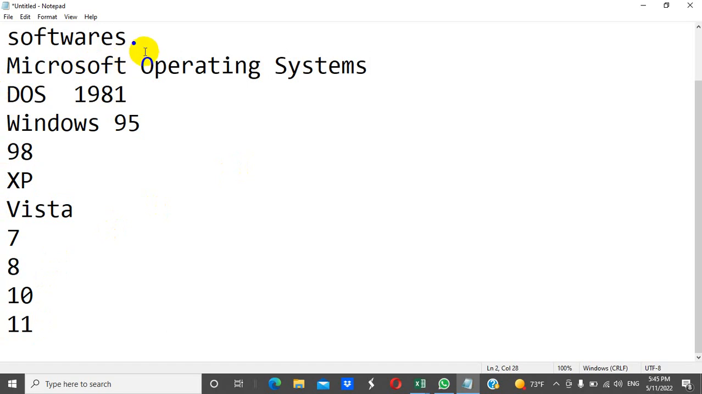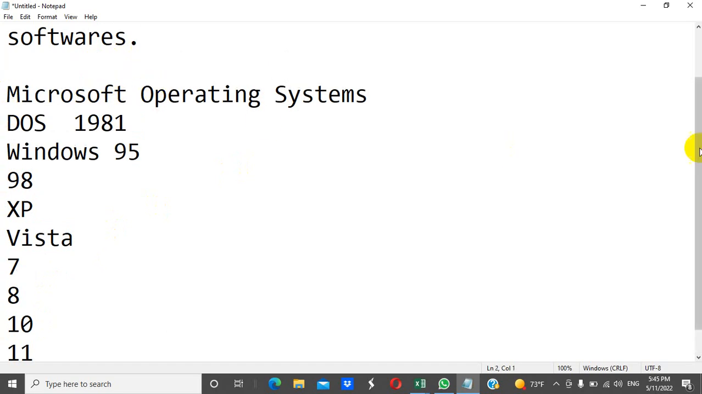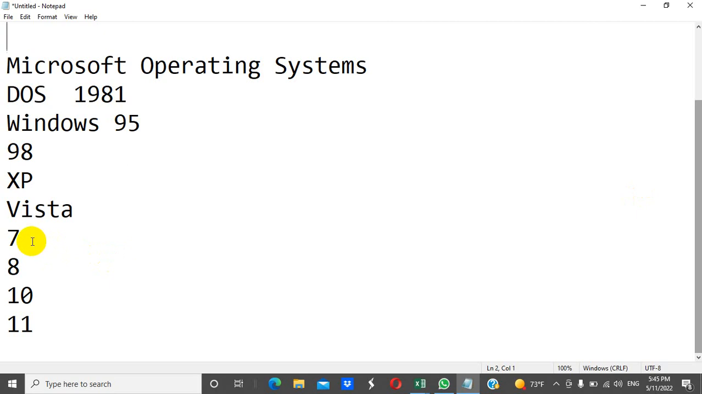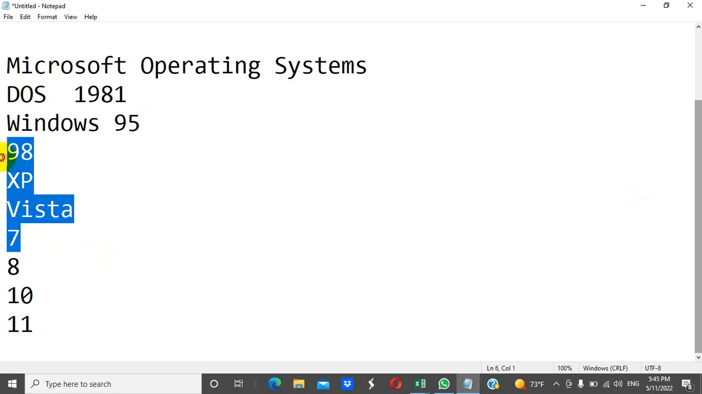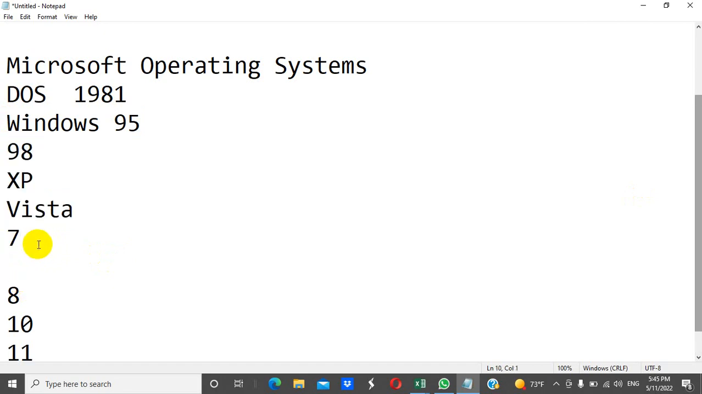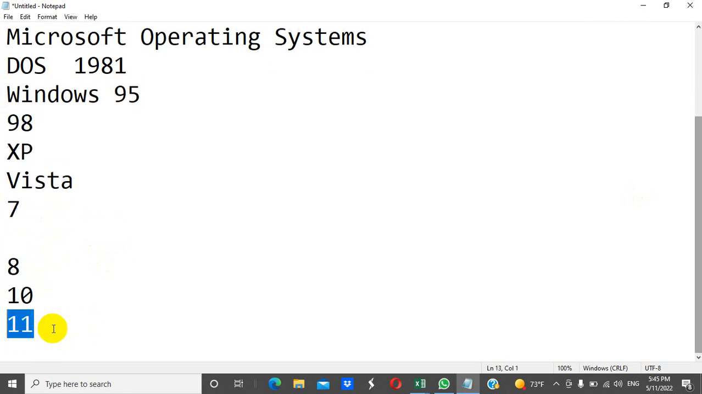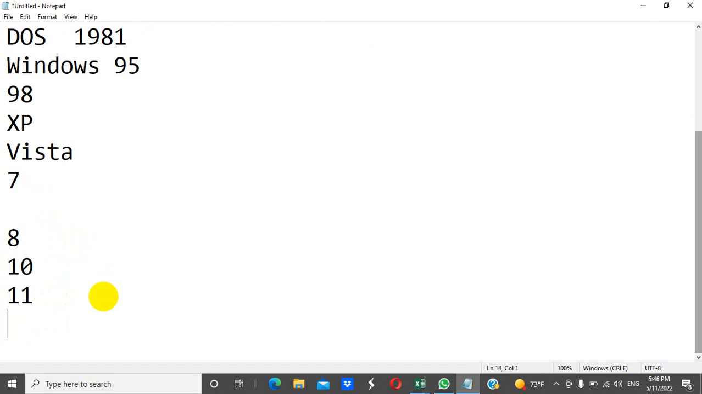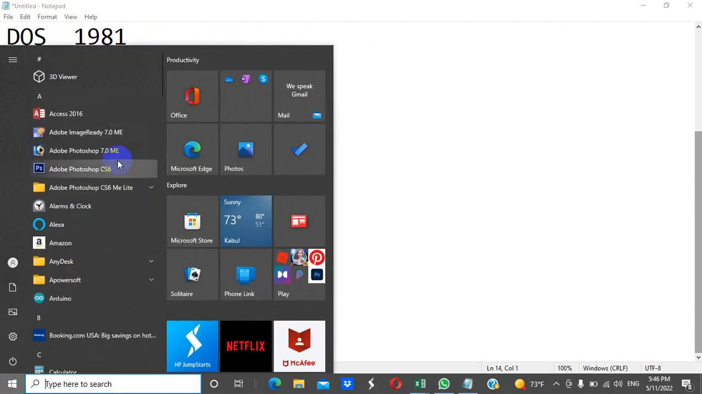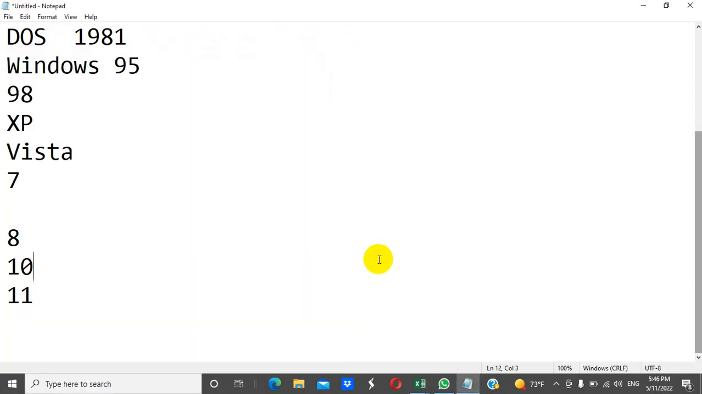We can use these operating systems, but Microsoft doesn't support Windows 7, Windows Vista, XP, Windows 98 and Windows 95. Now Microsoft supports only Windows 8, Windows 10 and Windows 11. So for using our personal computer, we can use these versions of Microsoft Windows. Why do we call it Windows? Because in the Windows operating system you can see everything in a separate window. For example, when I open Adobe Photoshop, it opens a separate window.